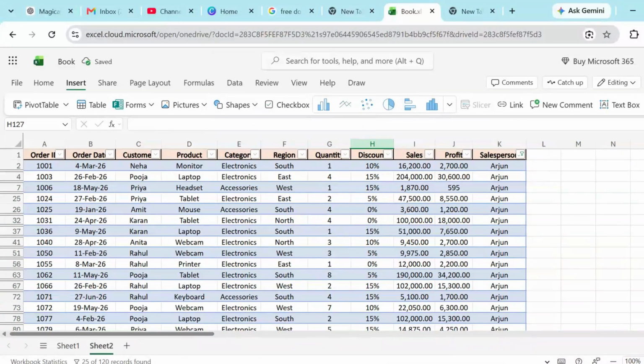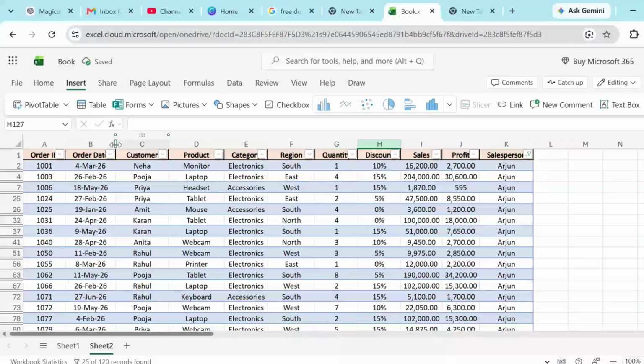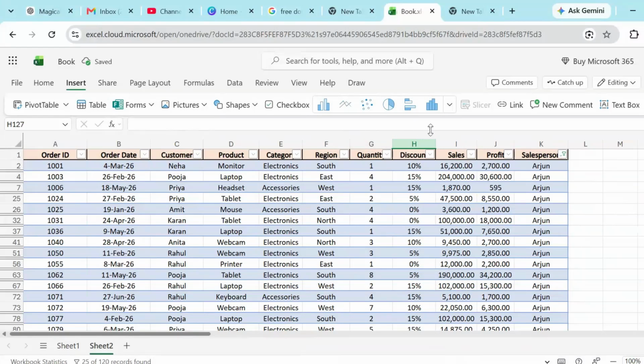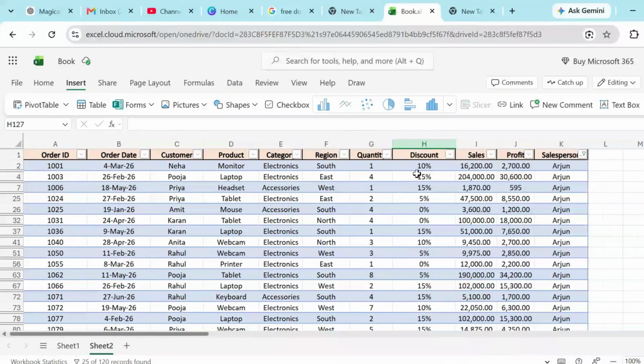Like this, you can make effective use of sorting and filtering, and you can apply it in any column based on any condition, and you can get the data which you want and take quick decisions. So today you have learned two important things. First is to organize data, where we have created the table, and next is to use sorting and filtering that helped you to filter data. In the next video we will focus on the next important skill which is mostly used by data analysts.